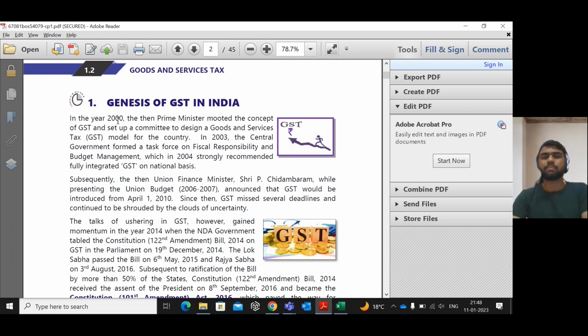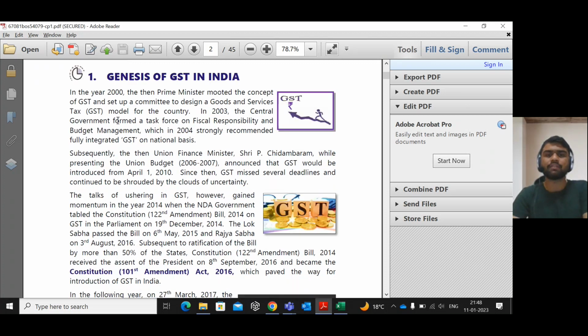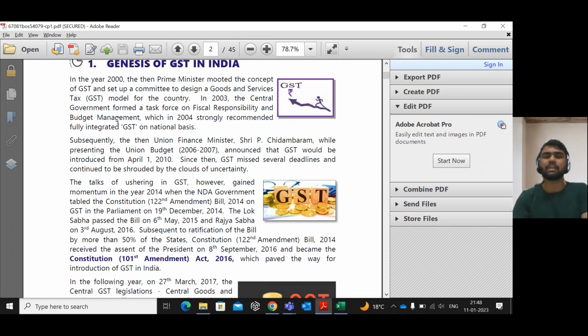Normally, first in 2000, the Prime Minister mooted the concept of GST and set up a committee to design a Goods and Services Tax model for the country. After that, slowly the government changed, and then the Prime Minister and the Union Finance Minister mooted GST for some more time, and sessions about these laws were conducted in Parliament, so a movement came. Slowly, in the year 2014, the GST amendment bill, that is the 122nd Amendment Bill 2014, was passed in the Constitution.